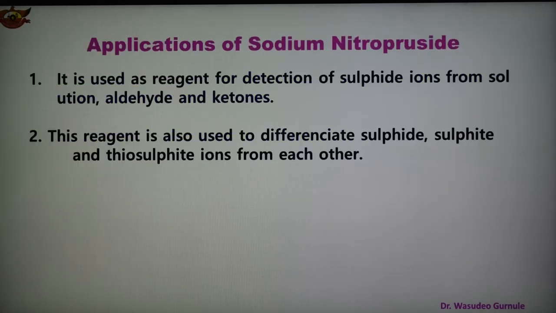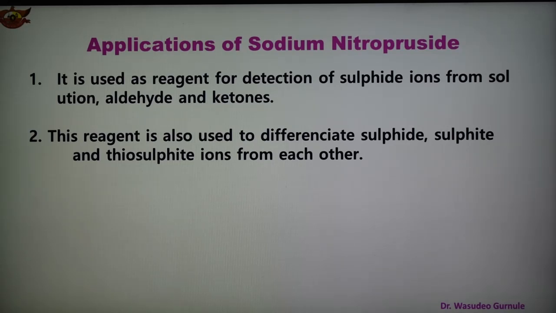Now the next part is the applications of sodium nitroprusside. As we know, this is an important compound. The applications are: number one, it is used as a reagent for detection of sulfide ion from the solution, and aldehydes and ketones also. Another application is that this reagent is also used to differentiate sulfide, sulfite and thiosulfate ions from each other. So these are the important uses of sodium nitroprusside.